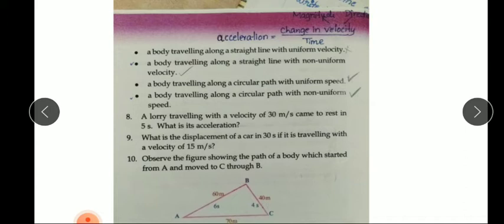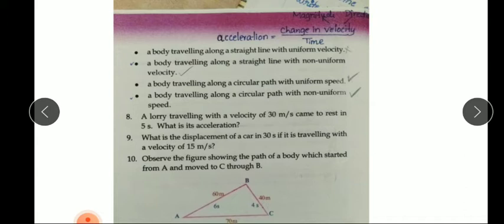There is no change in velocity. That is why the body has no acceleration. Only if there is a change in velocity may the body have acceleration. Since here there is no change in velocity, the body has no acceleration.